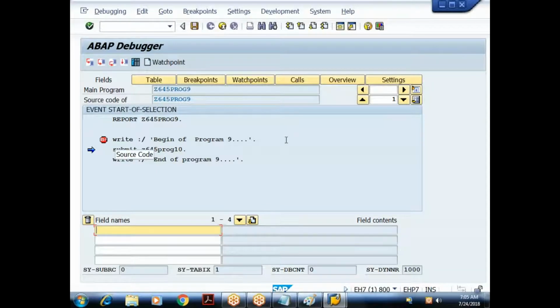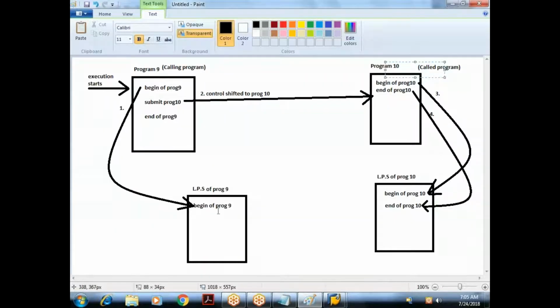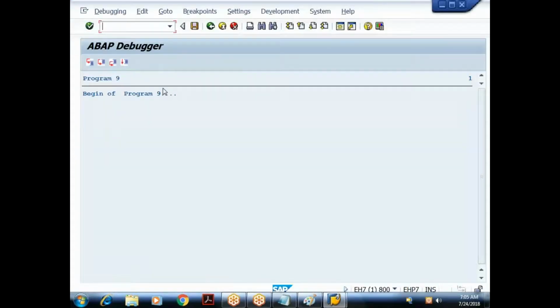How do we check the output generated in the background? On the application toolbar we have a button, Display List. When I click on this, what is the output generated in the background? Begin of program name. That's what I'm trying to show here. It has executed this statement successfully and generated some output: begin of program 9. Let me go back to the debugging mode.